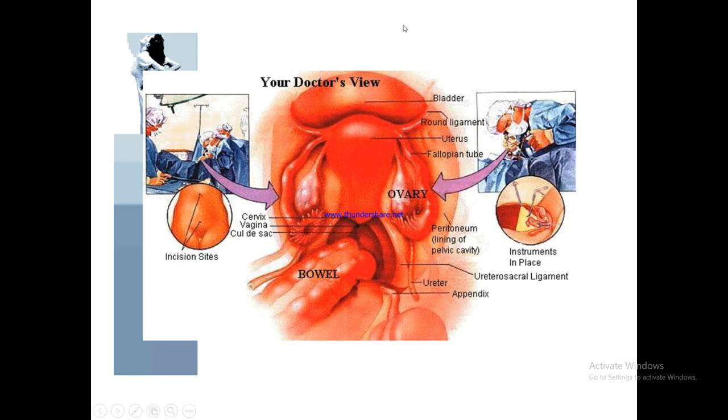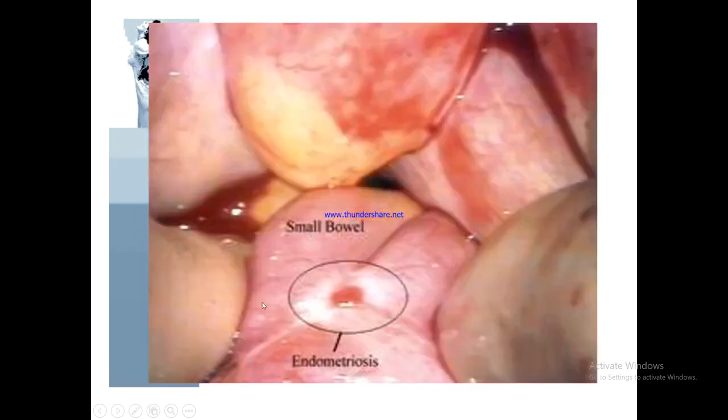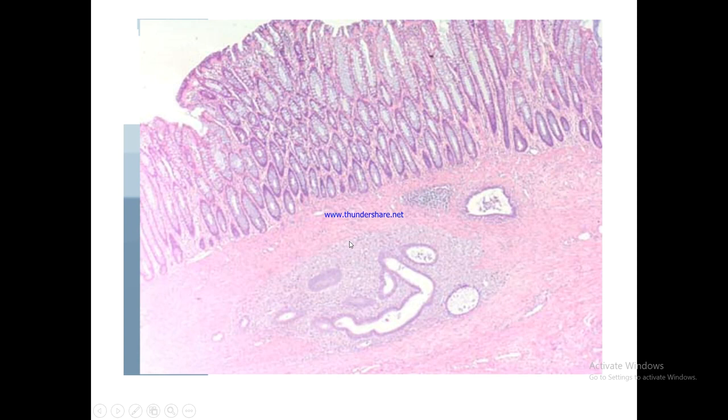Again, we can see this is laparoscopy going on, laparotomy going on, and here we can visualize the interior of the abdomen and we can visualize directly the endometriotic spots. Here in this picture, a direct laparoscopic view, we can see this is endometriosis and this is small bowel. Again, the histological appearance.